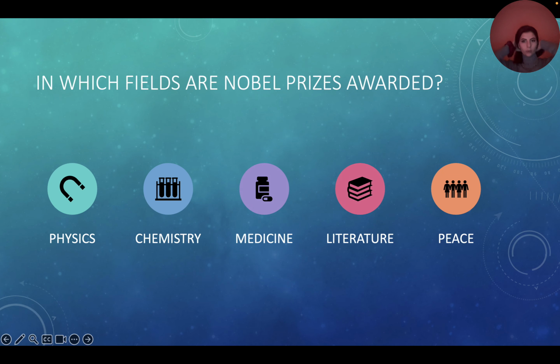In which fields are Nobel Prizes awarded? Physics, chemistry, medicine, literature, and peace are the areas that you can take, and anyone else can take the Nobel Prizes in these areas.